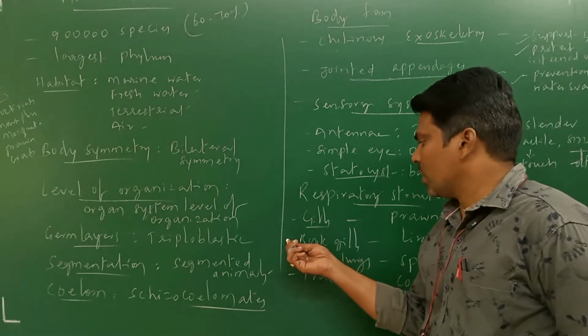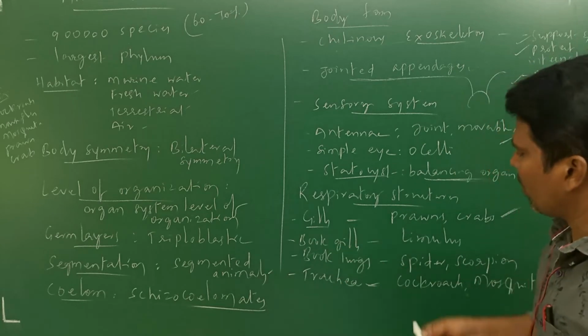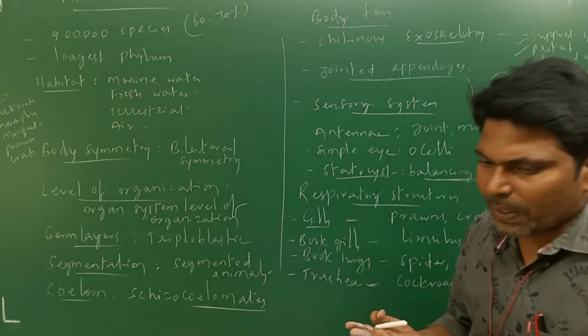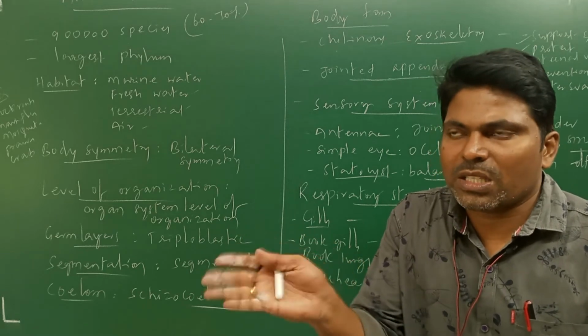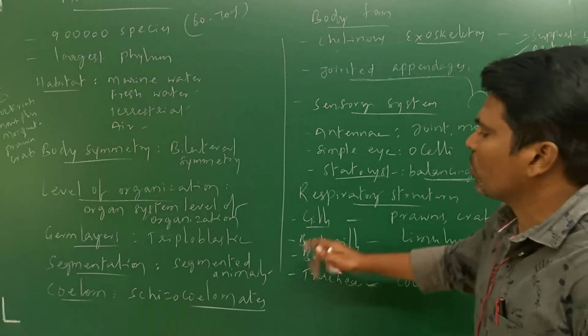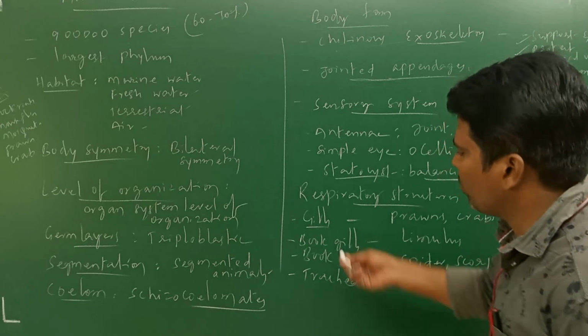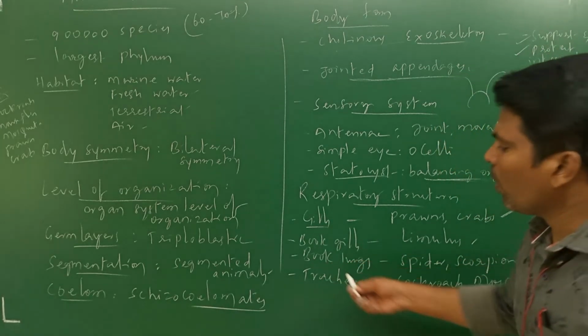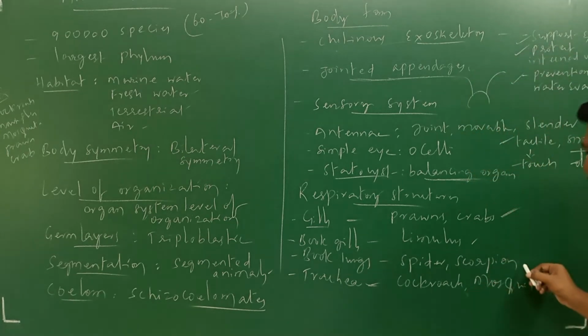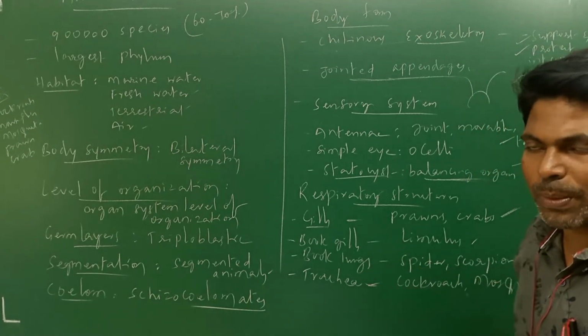Next, book gills. What are book gills? Here the respiratory organ has lamellae, page-like structures one by one, looking like book pages. That's why it is called book gills. Example, Limulus. Next, book lungs in spiders and scorpions. In these organisms, book lungs are present.